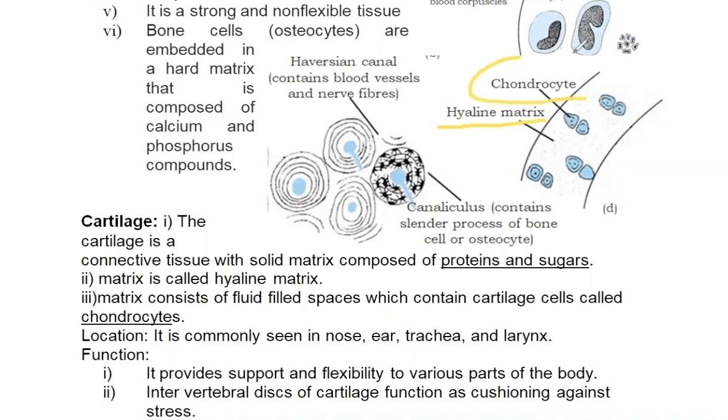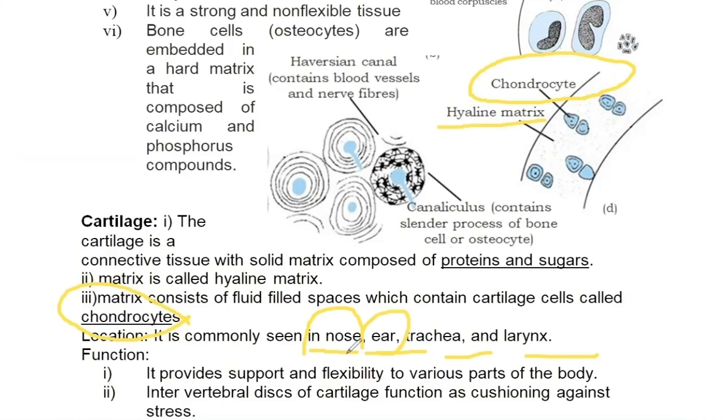Then cartilage forming cells are called chondrocytes. Chondrocytes occur in groups of say 2 or 3 or 4. Children, you must remember, where is cartilage present? In the nose, in your ear, trachea, windpipe, and larynx, that is the sound box. In the nose and ear, you can twist your ear, you can press your nose.